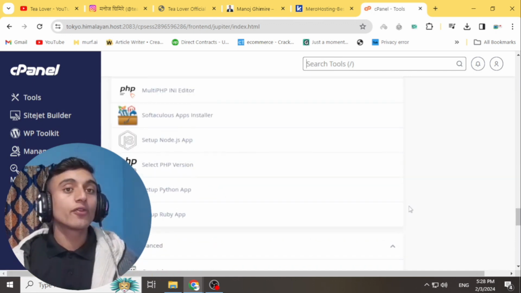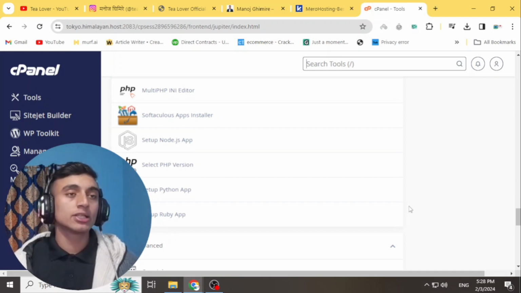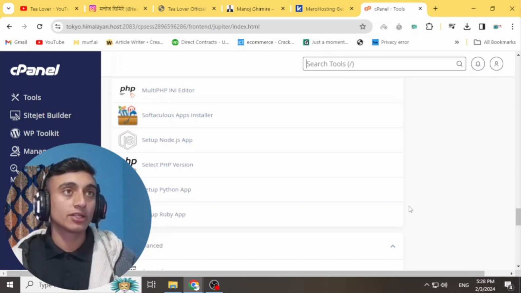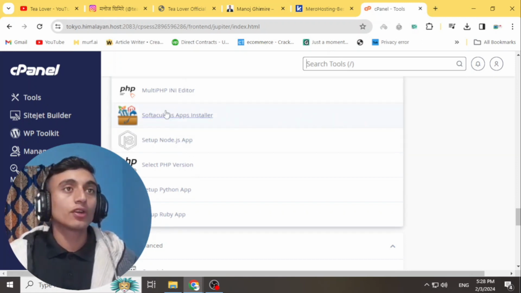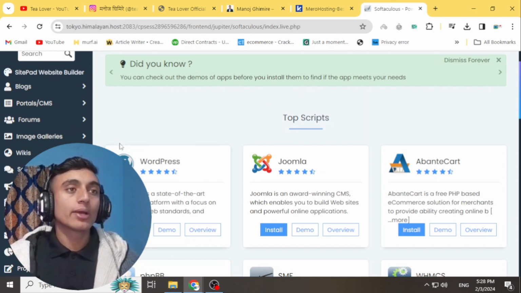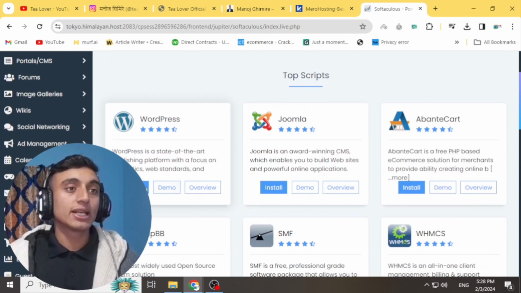Okay, this may look different from your cPanel also. So if you are using DirectAdmin, you can find this Softaculous app installer there also, but it will be in a different section. Okay, so here you just go for the Softaculous app installer, and here you can find the WordPress app. So please click on install.